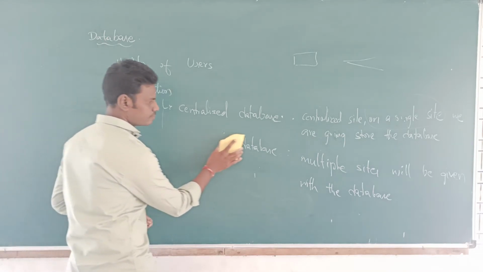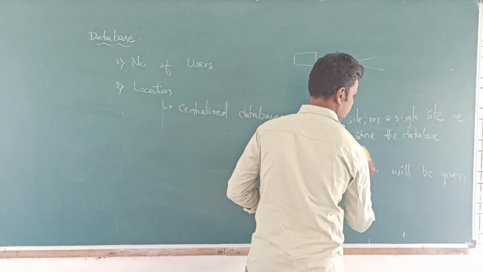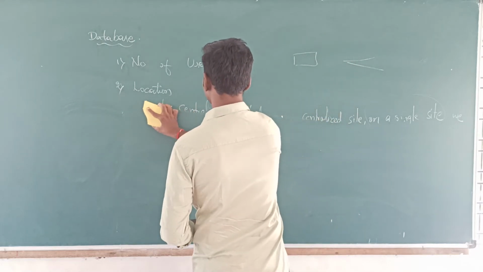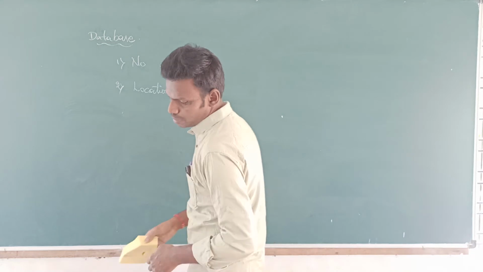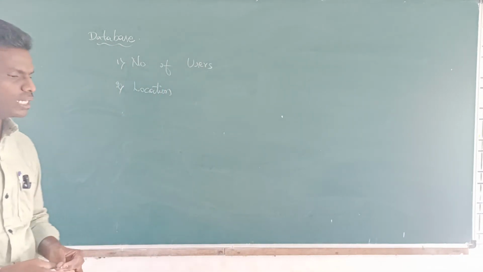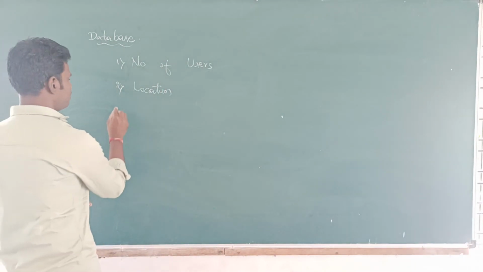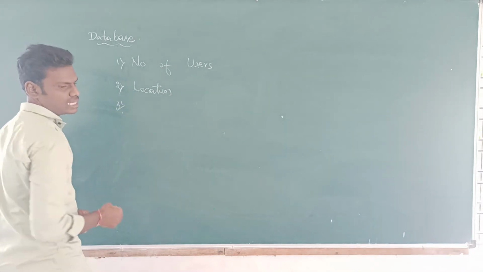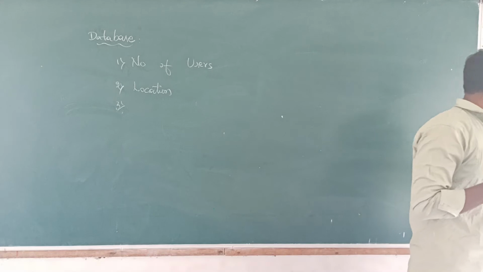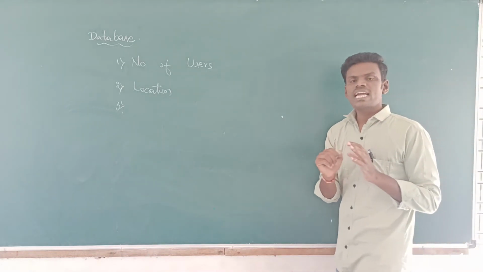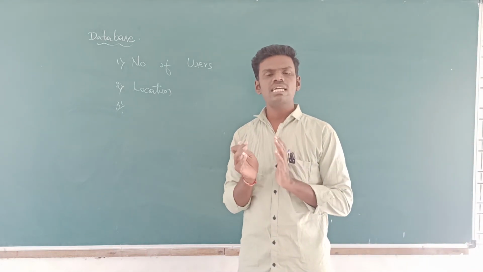Now, coming to the next point, based on the operations that we want to perform on the database, we will be categorizing them. Based on what? Operations, or type of usage, I can say. What is the type of usage?